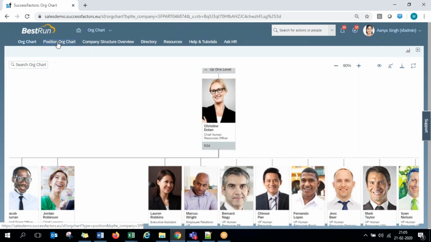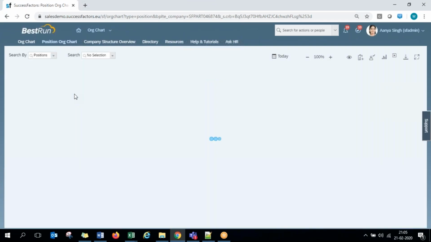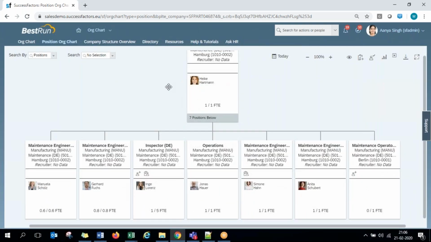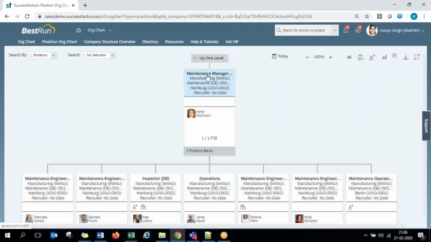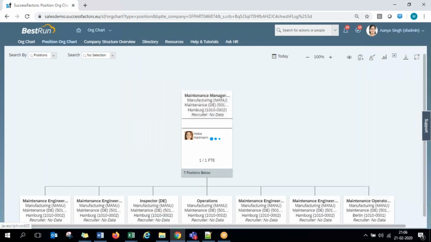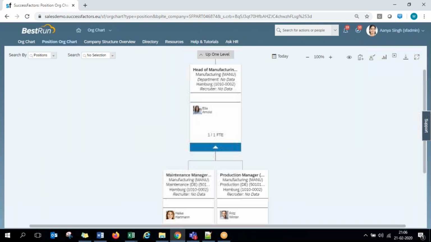So this position org chart is basically regarding the positions in the company, guys. Right from the CEO position till the bottom clerk level position in the company, all the positions in the company will have a hierarchy, same like the employees. Every position reports to some senior, some higher level position. So that position-based relationship generates this position org chart, guys. Okay, this Maintenance Manager is the position that has all these subordinate positions. For every position, it also displays who is the current holder, the person occupying these positions. It clearly mentions all the details.